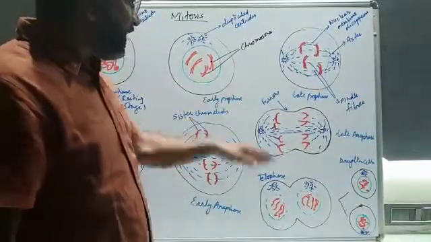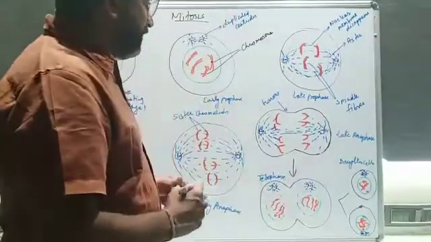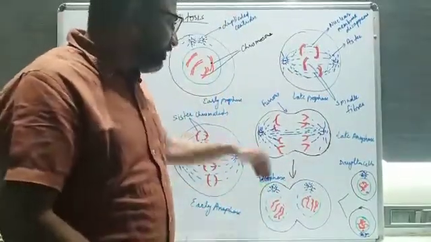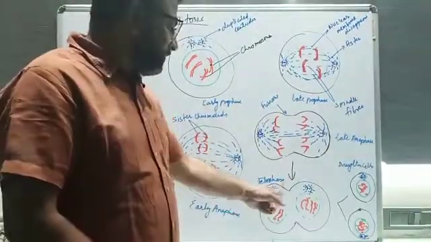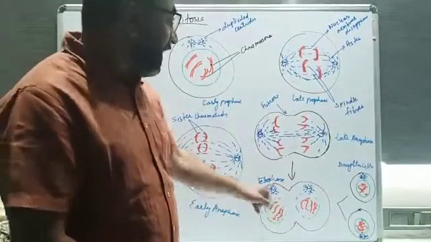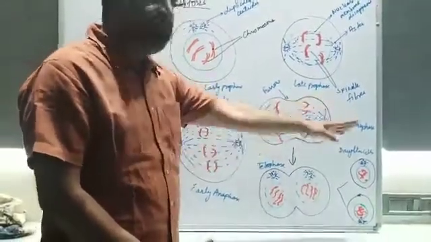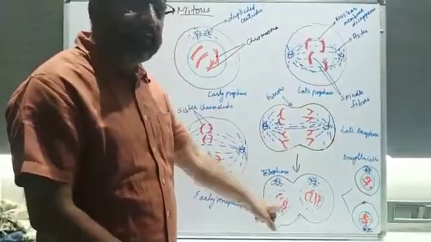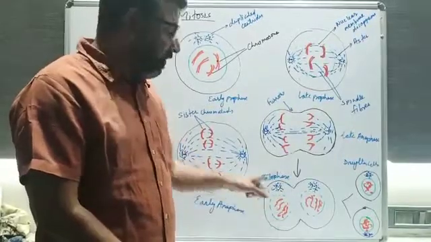Is it fine? And after anaphase, what happens? The next stage comes. That will be your telophase. In the telophase, what happens? The furrow will become deeper. The depression will be deeper, and in that condition, all the chromosomes will come to one side, and these chromosomes will go to that side, and you will see that the green color membrane is formed. That is called the nuclear membrane. This nuclear membrane will be reformed again.